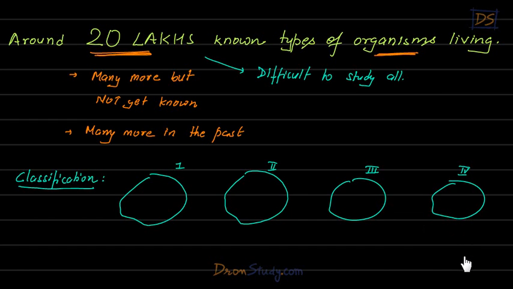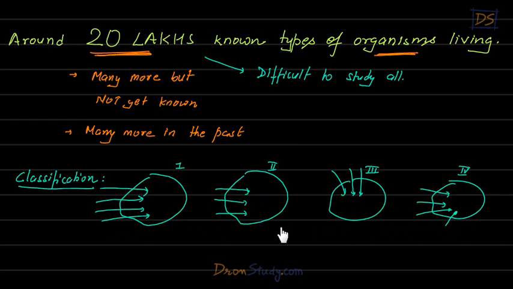Then all the living organisms which are of the same type, which are not very different from each other, which have the same type of properties, we'll put all of them in one group. Then all other living organisms which are similar to each other, having common properties, we'll put them in a second group. Then again we'll pick another set of organisms which are similar to each other, and we'll put all of them in another group, and so on, students.